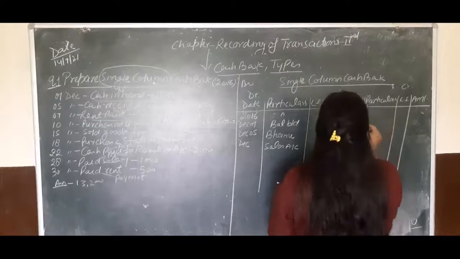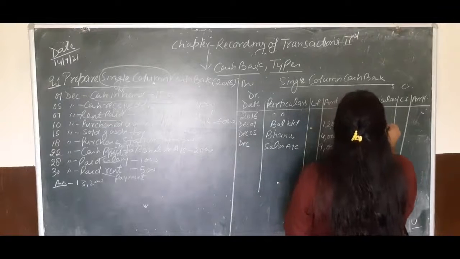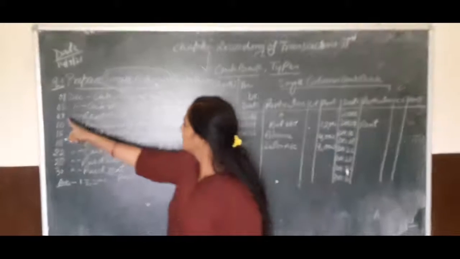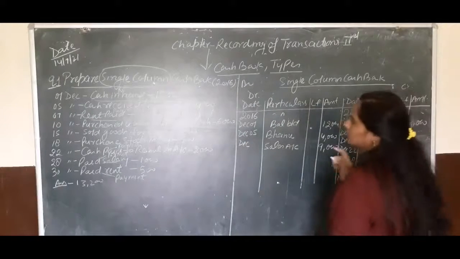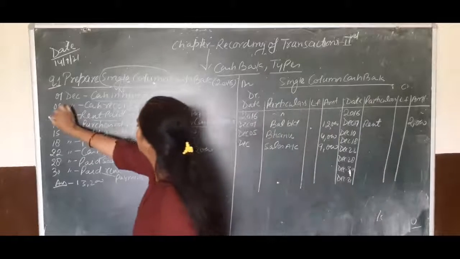Okay, so first rent. Rent on 7th December, rent paid amount is 2,000. Next, the payments. First we have cleared.